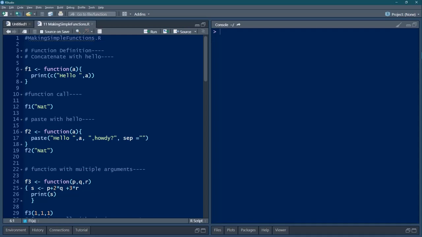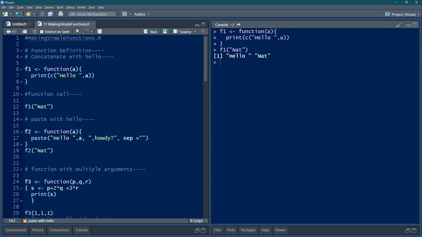What is a? We have not yet defined it, and let us see whether R accepts this f1. So we'll press Control Enter. R has accepted f1 and it has not given any complaint and it has given the next prompt. Now we will do the function call. f1, within quotes I will give "NAT". So what I am giving as NAT will go into a. So we expect "Hello NAT" as a return value. Let's see, f1 NAT. Hello NAT.